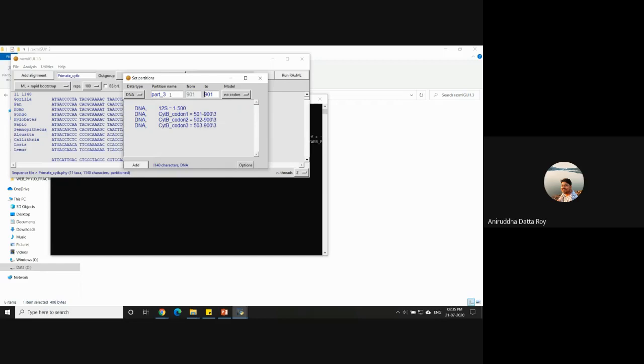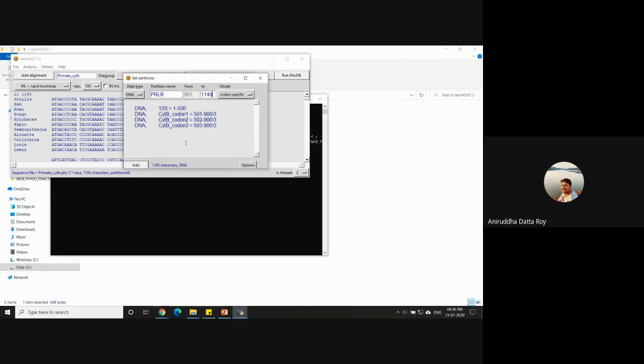For my next partition, I say it is also a protein coding gene. Let's say it is PRLR, and it is from 901 to, what is the maximum character? It's 1140. And that's also codon specific.